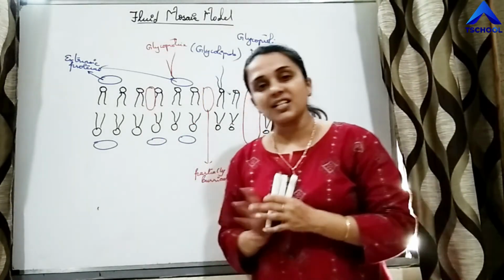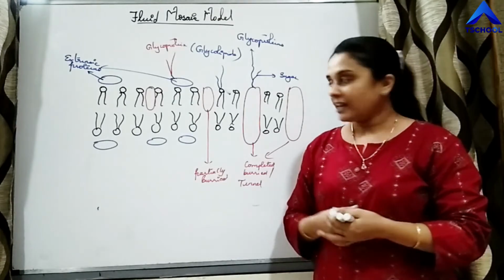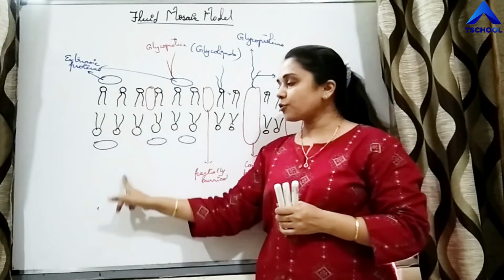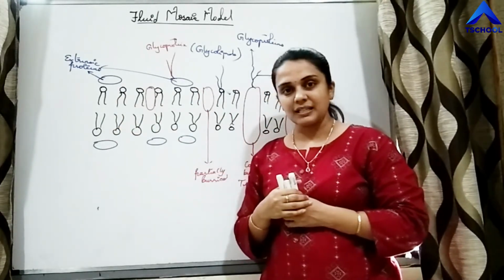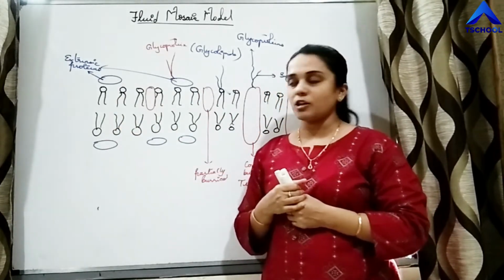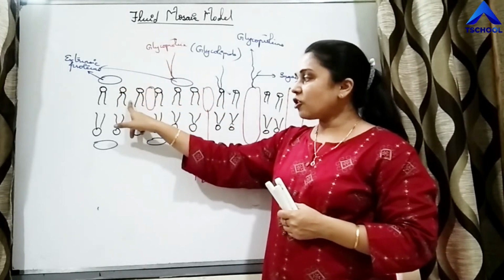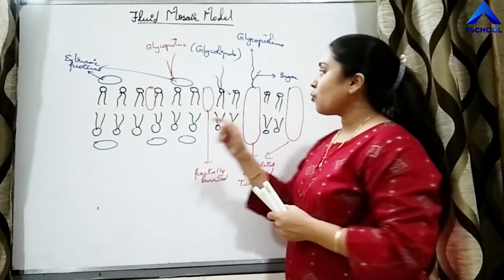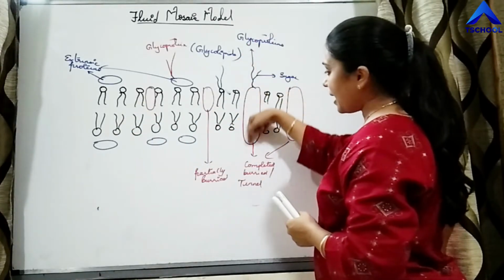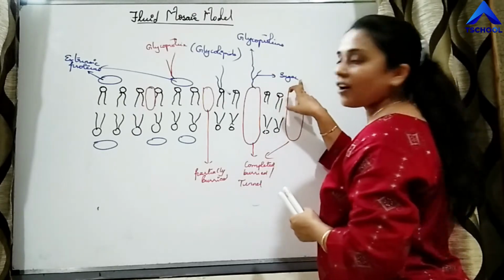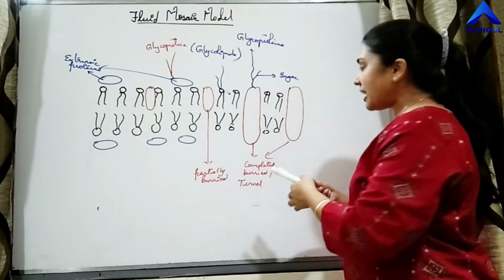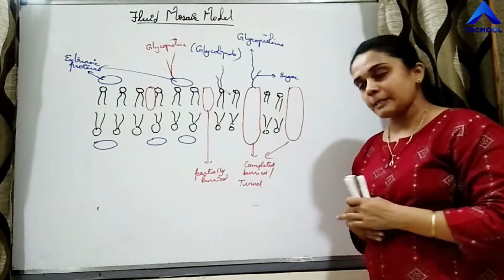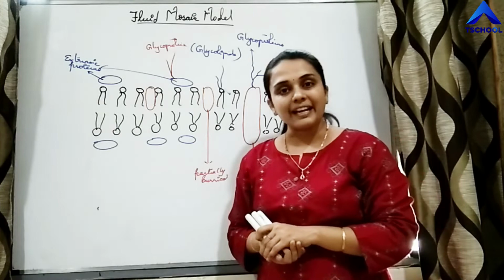Now, is it satisfying all the properties, right? So, we know if a fat soluble substance wants to pass through this plasma membrane, it can easily pass. If a water soluble substance wants to pass, then the substance cannot cross the fatty acid, that is the hydrophobic tail. But the water soluble substance can pass through the tunnel proteins. What is the function of these tunnel proteins? This will allow the passage of entire water soluble substances. So that property is accomplished.